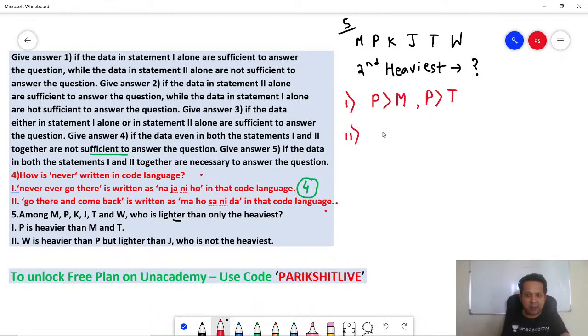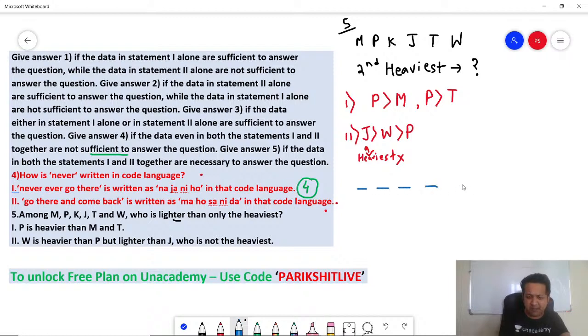Next, let's look at statement 2 alone. W is heavier than P but lighter than J. Means J is heavier than W. Will you agree? Yes. But you know what? J is not the heaviest. So that you keep in mind. Okay. Now 2 alone is also not sufficient. Now what will you do? You will combine both the statements.